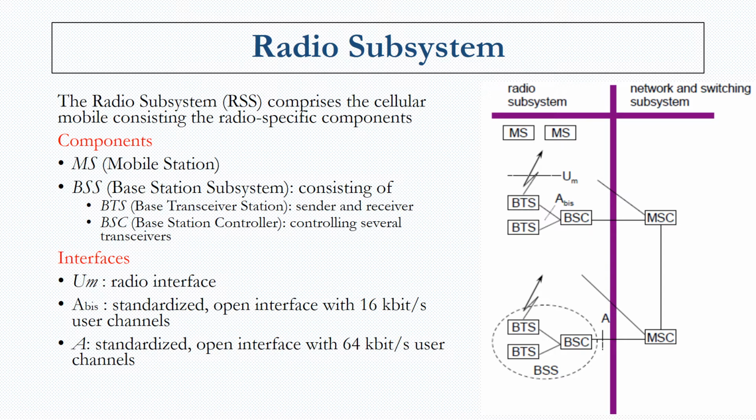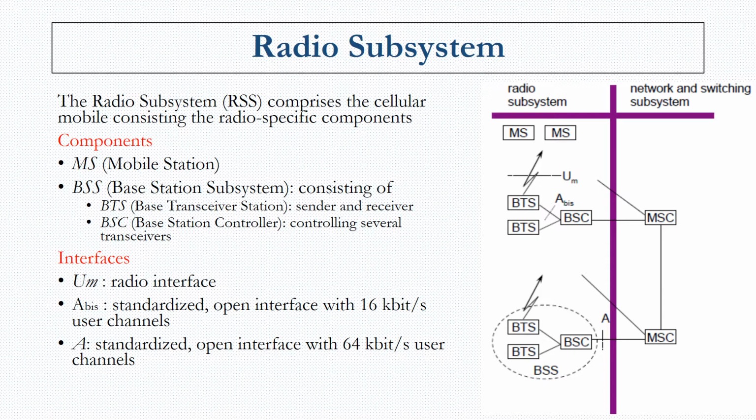And two or more base transceiver stations are in turn connected to the base station controller, called the BSC, which controls any number of transceivers. And you can also note that there are a number of interfaces. Here you can see the Um interface, the A interface and the Abis interface between the BTS and the BSC.